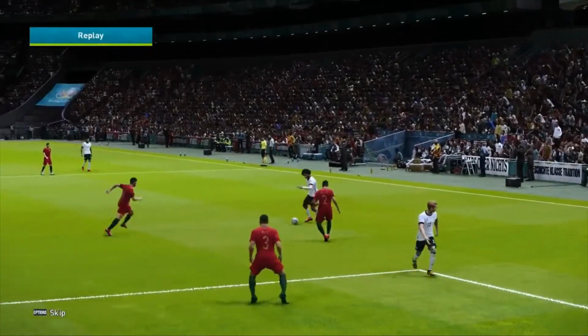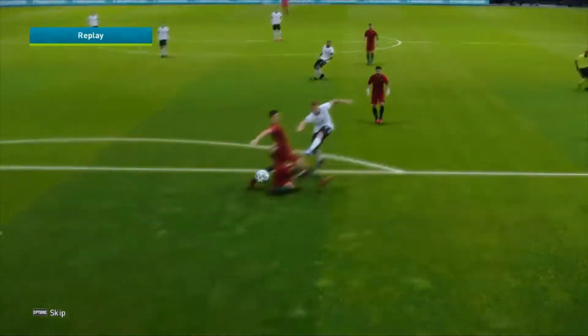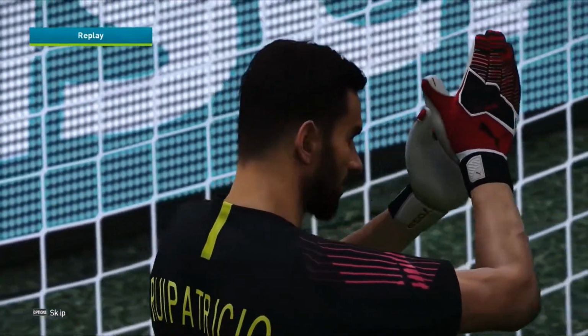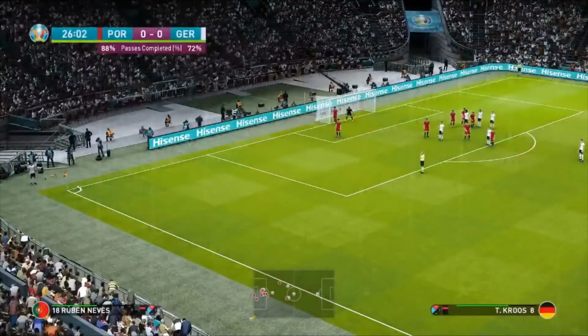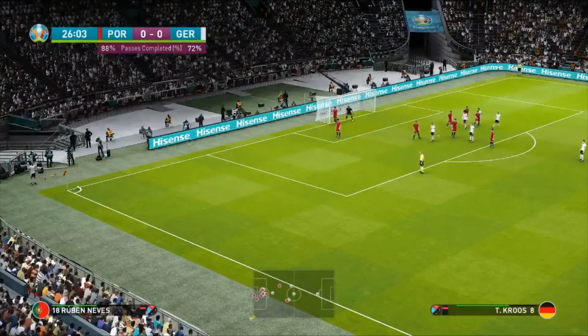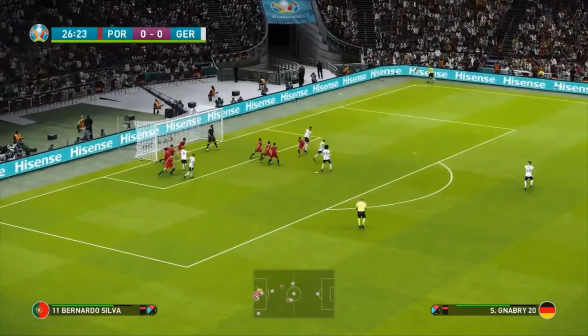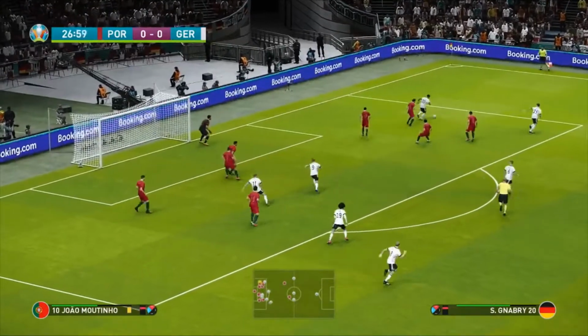Leroy Sané there. Digs the ball into Kroos. First time pass. One touch, one shot, and what a save that is by Rui Patricio. Smashed out of play, and we have our first corner here for Germany. And well, as I said, the Germans, they need the points. Toni Kroos is going to whip this one in here. What can he do? It's in for Serge Gnabry at the back post. He can't get there. Draxler gets the ball. Back to Gnabry again. Good work by Germany here.